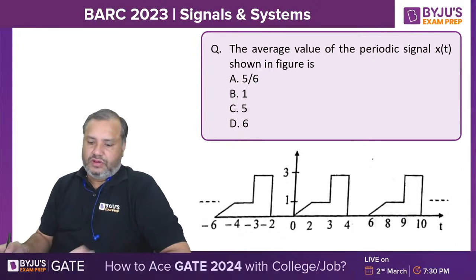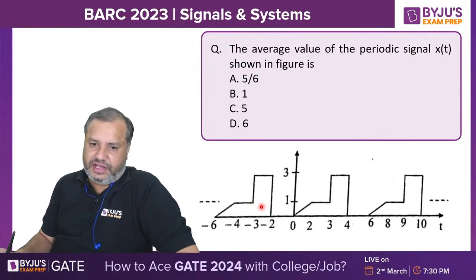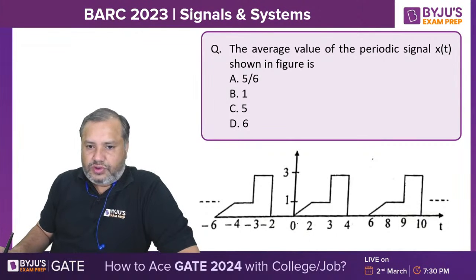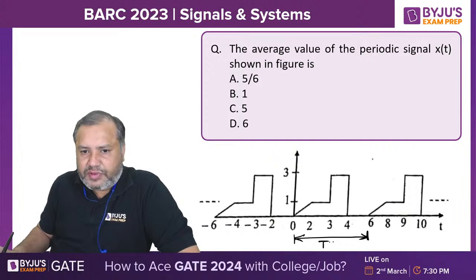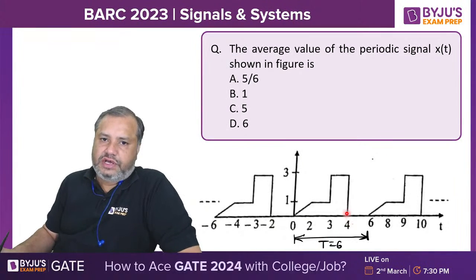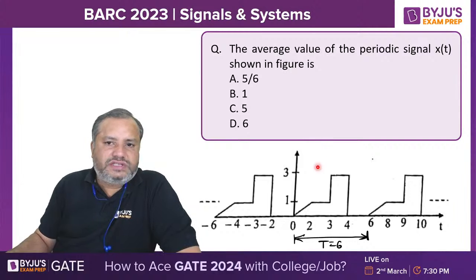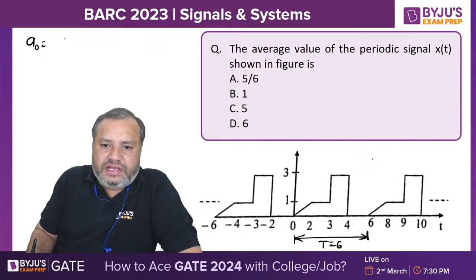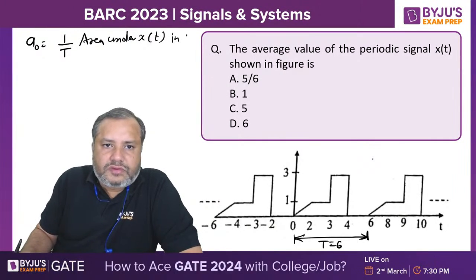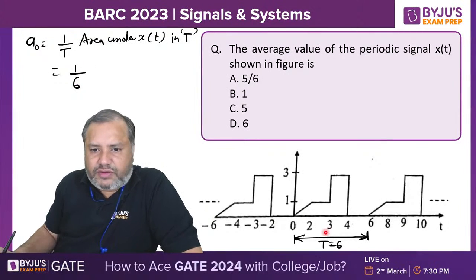See this question. Now, this is a periodic signal. Venkat, concentrate here. So this waveform is repeated after a duration of 6 units. So we can say that here the period is 6. So we want the average value. Average value means the DC component. So the DC component is denoted by A naught, and it is 1 upon T times area under x of t in 1 period. So T is 6, so 1 by 6 is already out.